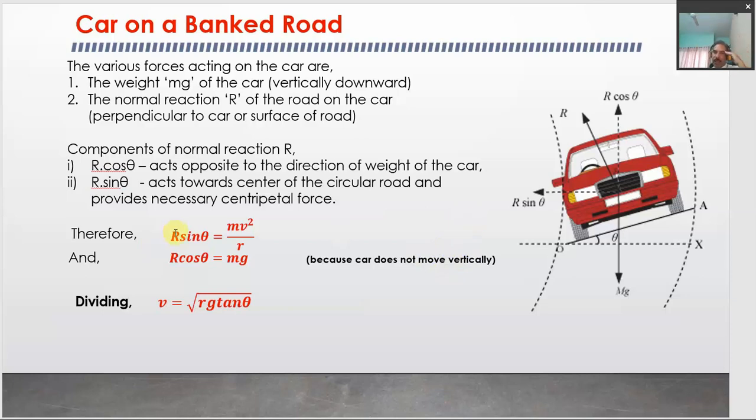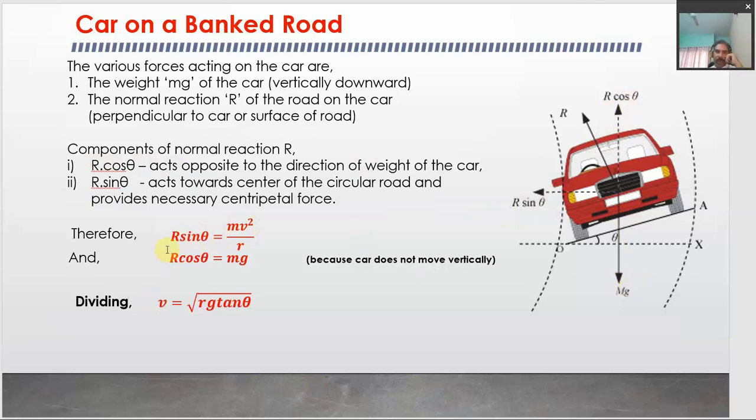The banking of the road by angle theta gives this much force towards the center, which adds towards the centripetal force. So R sin theta is equal to mv square upon r, and R cos theta is equal to the weight mg of the car, which are balanced because there is no motion of the car along the vertical.